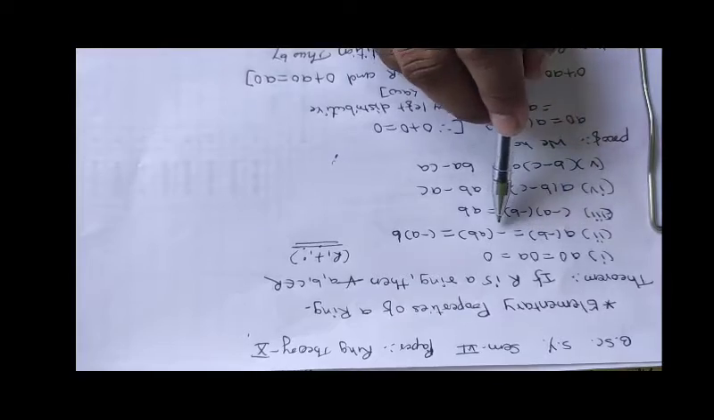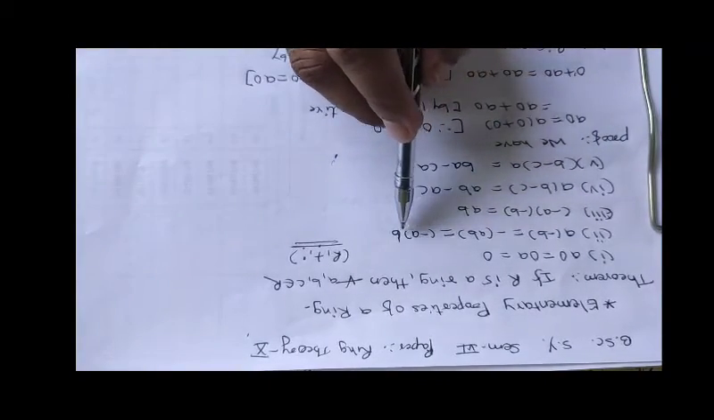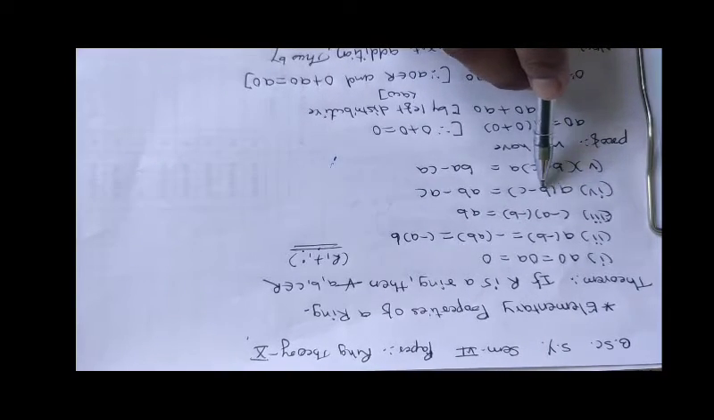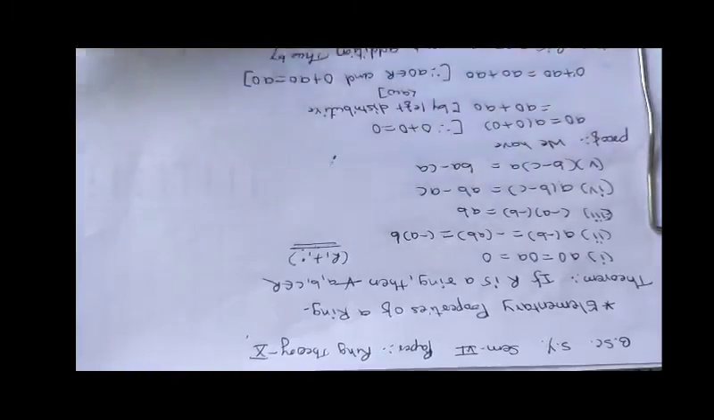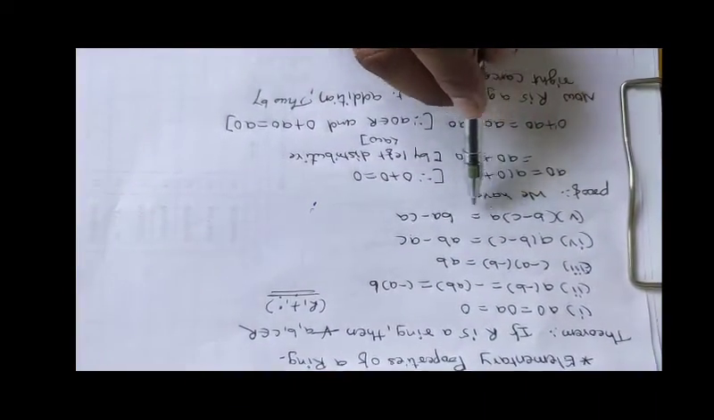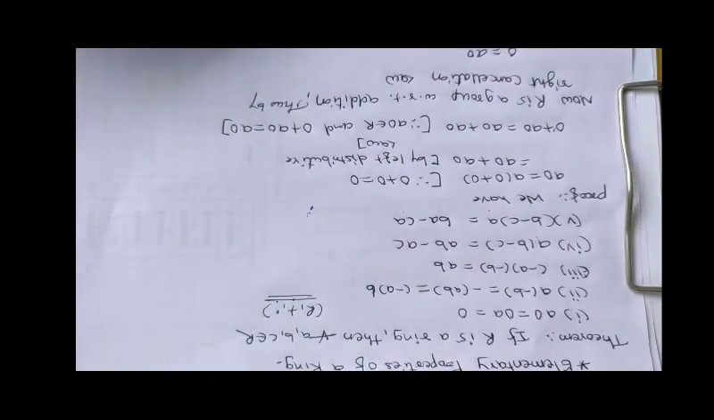A into minus B is equal to minus of AB, which is equal to minus A into B. Third, minus A into minus B is equal to AB. Fourth is the left distributive law, A of B minus C is equal to AB minus AC. Then fifth, B minus C into A is equal to BA minus CA. So these are simple properties.